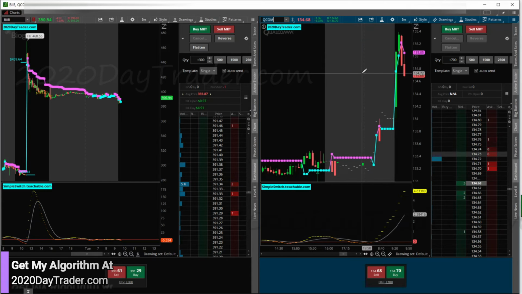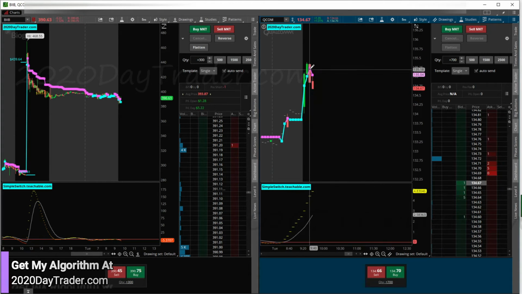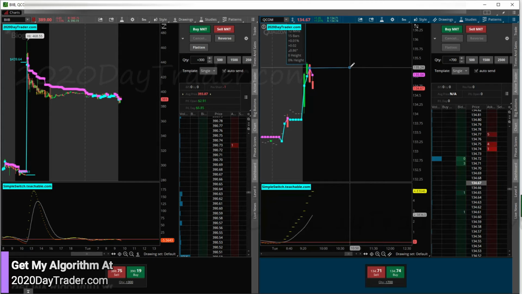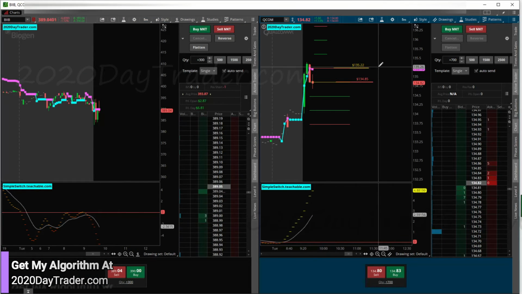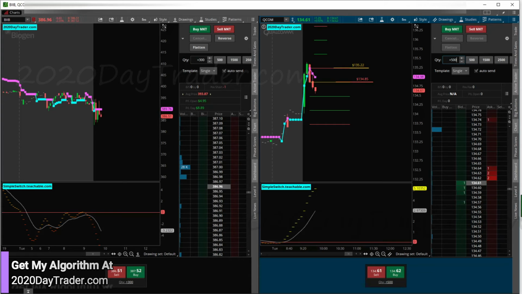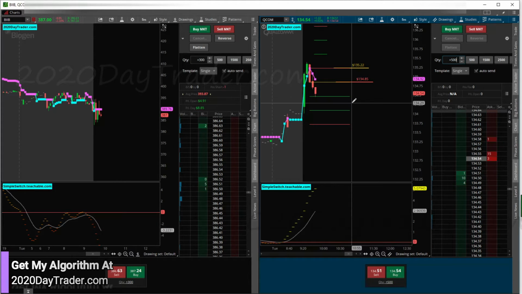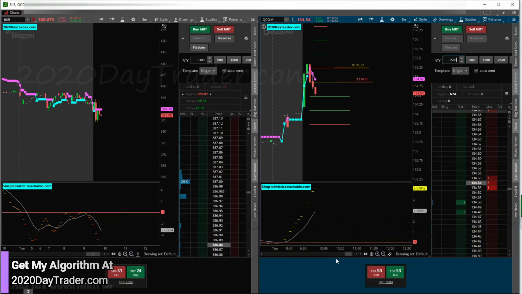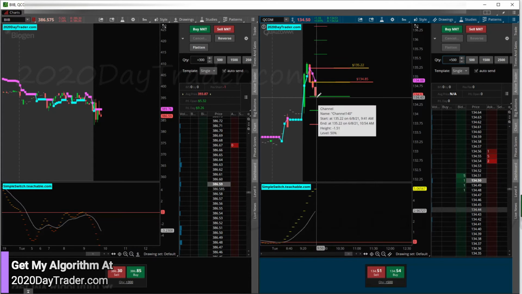And we're missing out on QCOM, unfortunately. We'll mark it up, though. Just in case it fails, we'll play the speed bump on it or the switchback. All right, so QCOM has hit its target, so that's unfortunate. It was a super premium, too. I should have went big on it, and I should have traded it, but I just got a lot going on this morning. So, unfortunately, not able to be at the computer at all, barely. So, at least we got that 80 bucks in, and, yeah, looking for the next trade if we can somehow catch it.